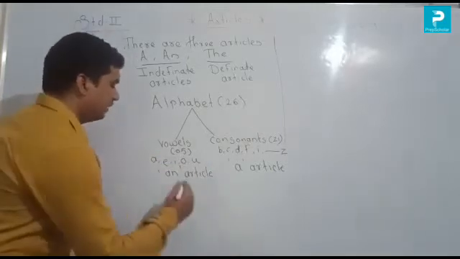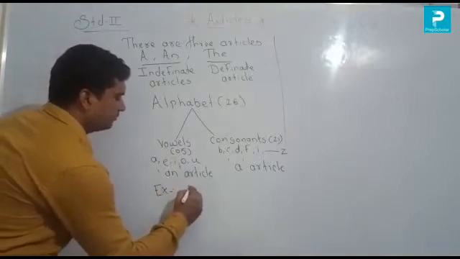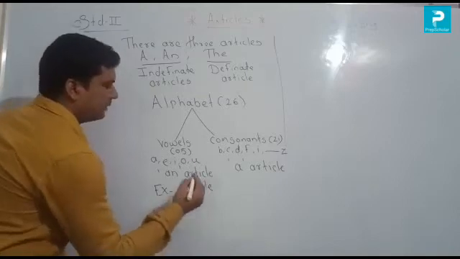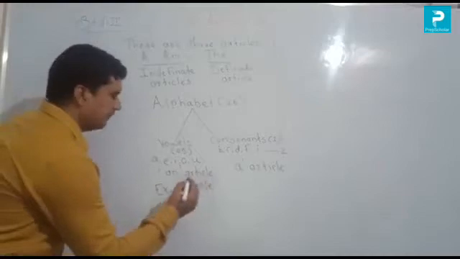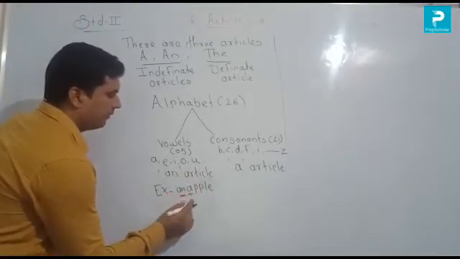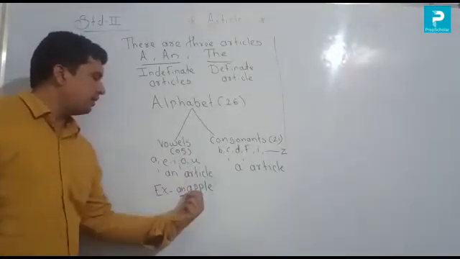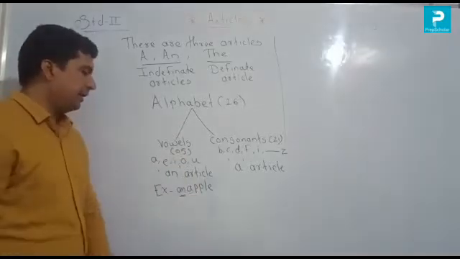So for example, here I give an example like that. For example, apple. So for this word you look at the first letter. The first letter is A. So which article is coming here? An. Why does an come here? Because A is a vowel, and before a vowel we use an article like that.